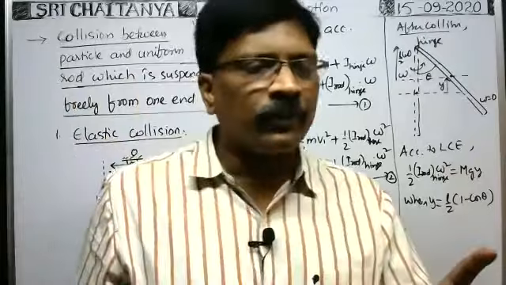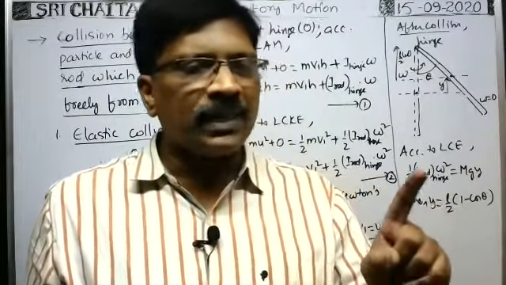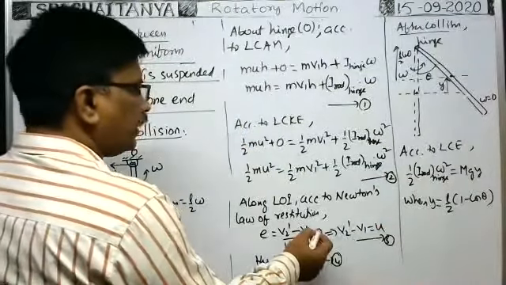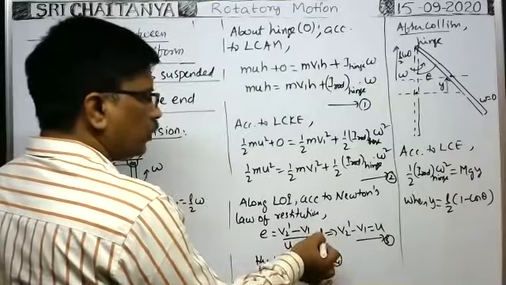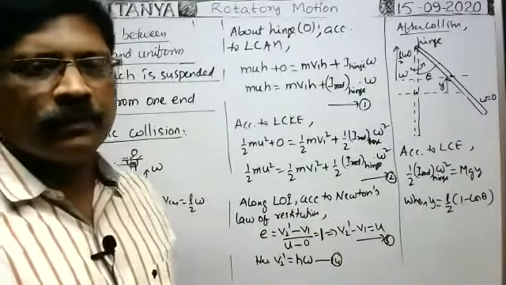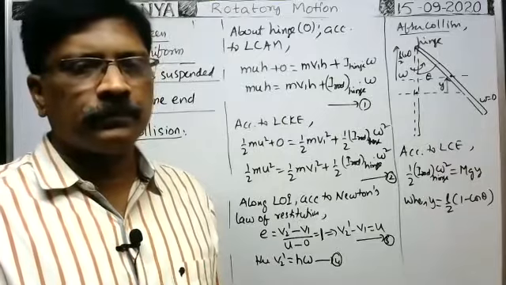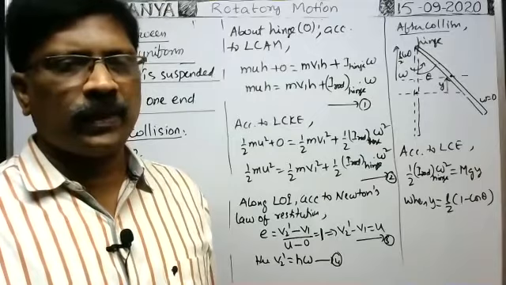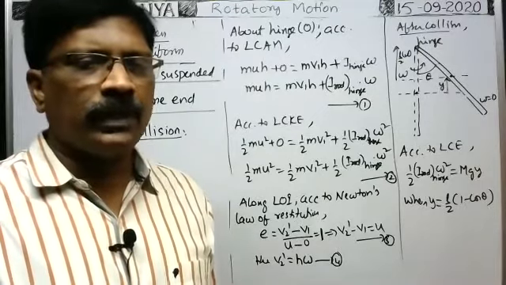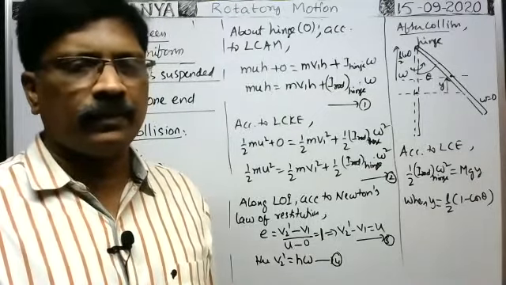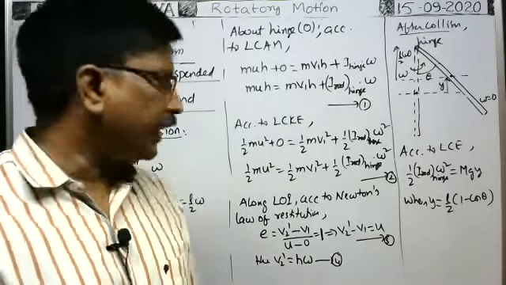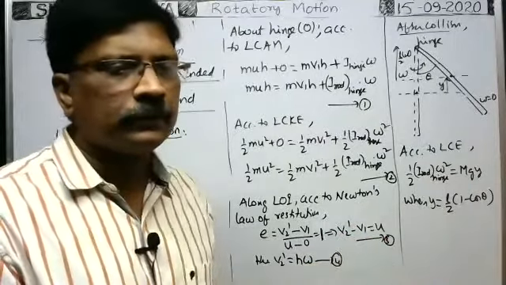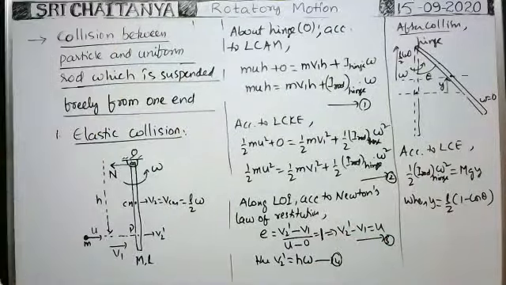In case of elastic collision, e is equal to 1. I have written, you see, e is equal to 1. Maheshwar Reddy, you respond immediately. e is equal to 1, I have written. Then we have only v2 dash minus v1 is equal to u only, no? Okay. Right. So this is the case.